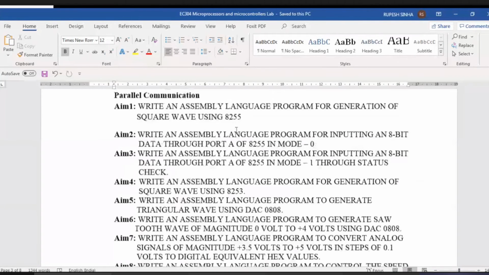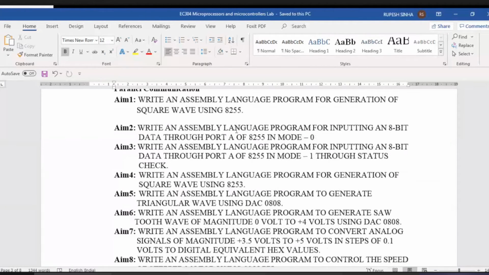जरूरी नहीं है कि हम सारा ही करेंगे, but we'll try to understand कि how to write, how to use the different modes of 8255. It is written here, mode 0, mode 1. Similarly for 8253. We can generate a square wave with the help of 8255 also, 8253 also, but the way is different.